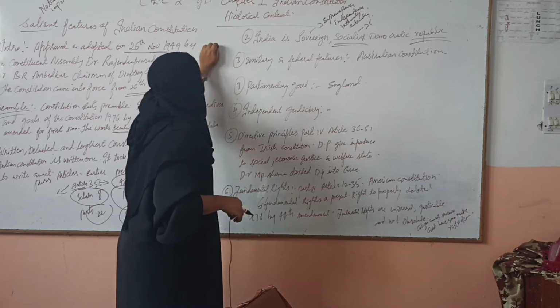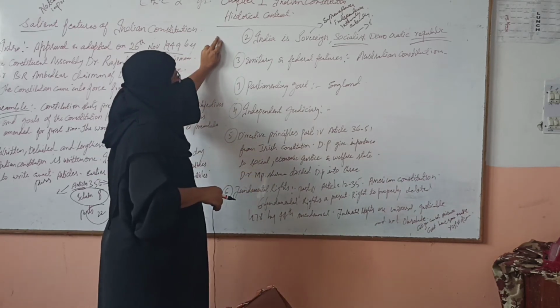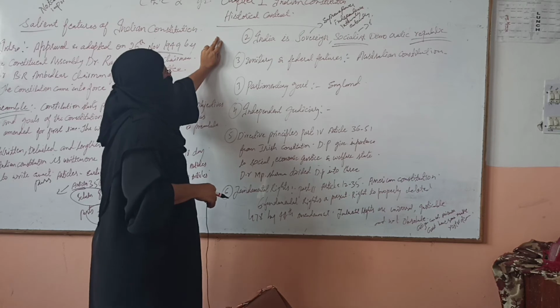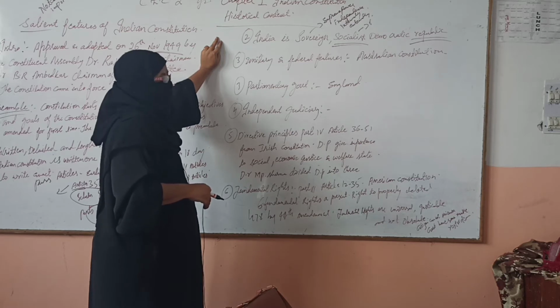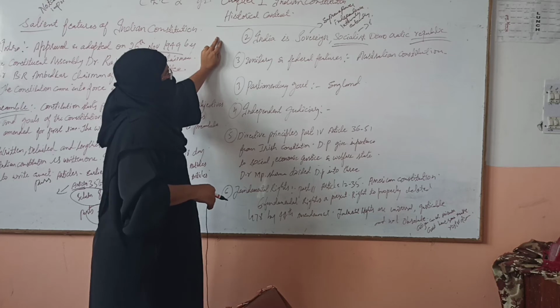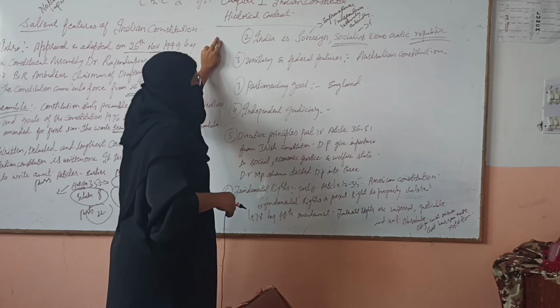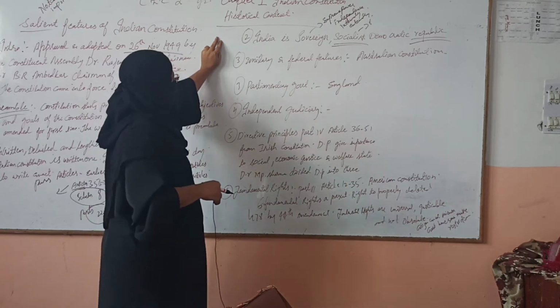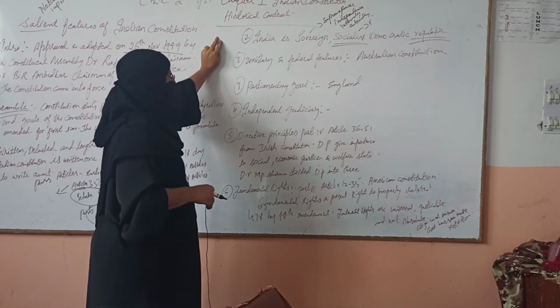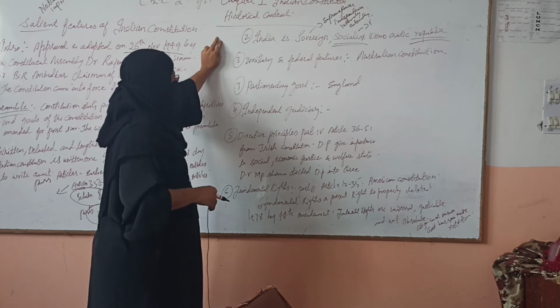So in that way, India is a sovereign, socialist, democratic republic country. It is sovereign internally and externally. It is socialist because people enjoy social, political, and economic rights. And democratic in the sense that people elect their representatives and they enjoy rights and liberties. Republic means the head of the state is elected. Got it? Now, unitary and federal features of the Indian Constitution.